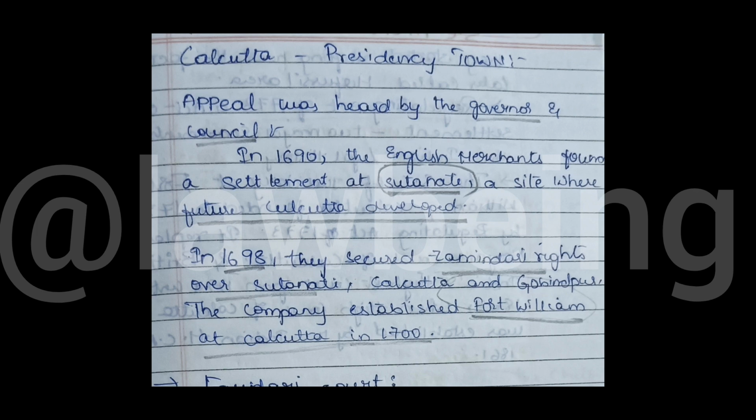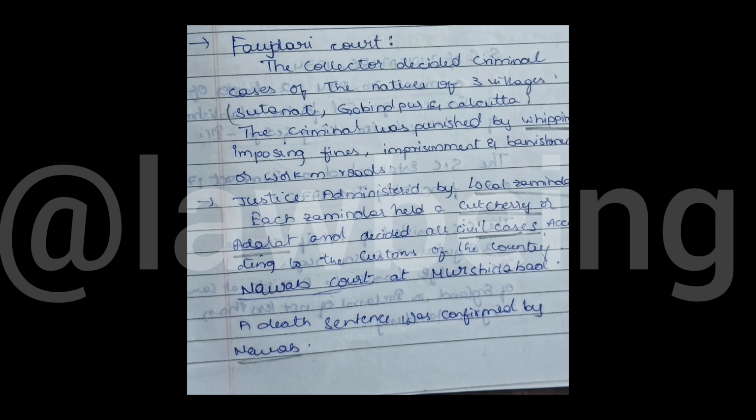And the Faujdari courts were established. The collector decided criminal cases of the natives of 3 villages: Sutanuti, Gobindpur and Calcutta. In these 3 towns, any criminal cases would be tried and decided by the collector.